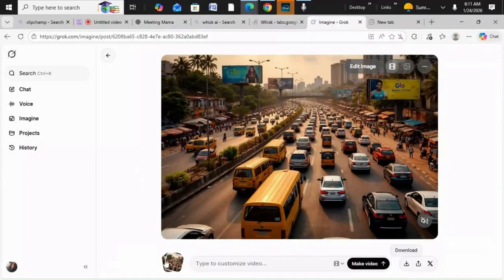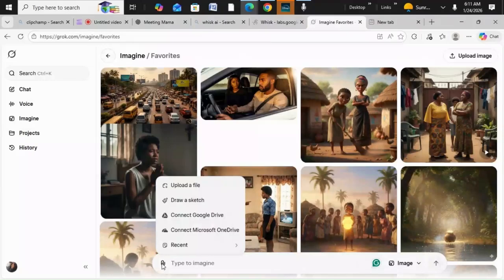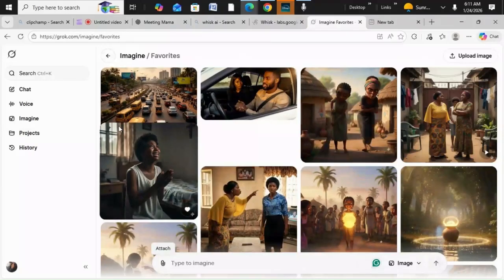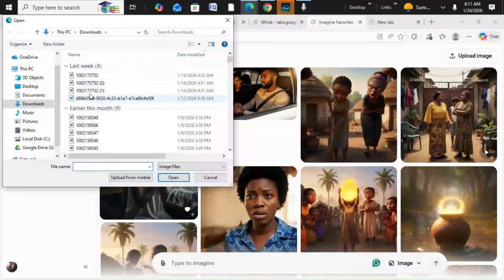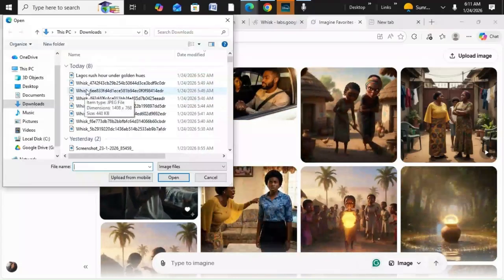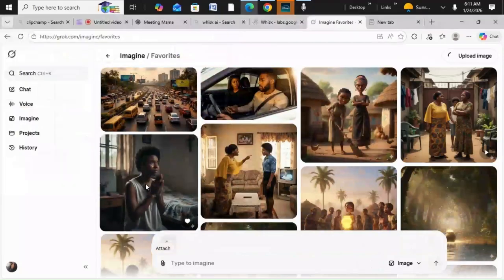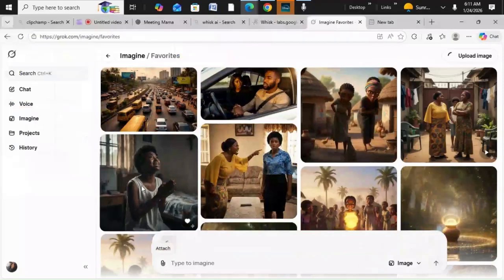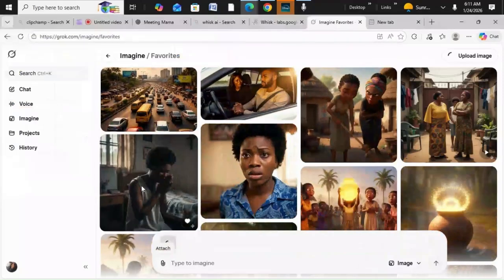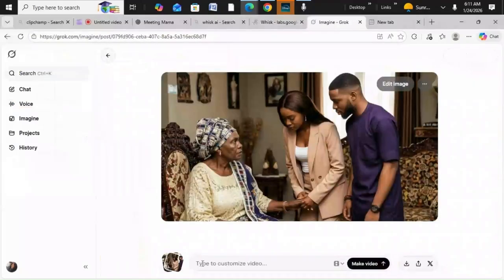Okay, we'll come here again, and we will be adding the image. I didn't rename all these images, so I don't know how I'm going to locate that particular one now. I think it should be this one. Let's check. If it's not it, I'll upload again. To create, okay, yeah, it is. So let me paste.